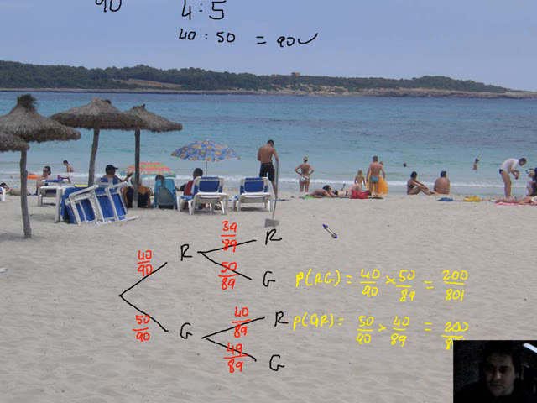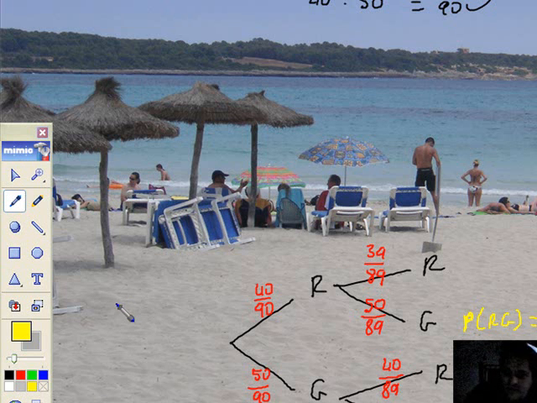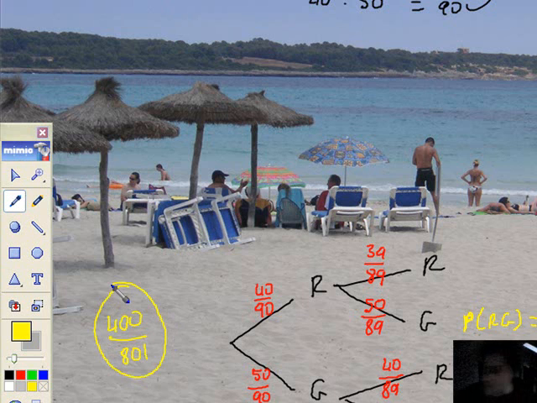I'm going to put the total up here, and actually let's go over here. I've got therefore 400 all over 801. Just in case it simplifies, I'm going to try it anyway. It certainly does not. So the probability of getting a ball of each colour in any order, as long as it's red followed by green or green followed by red, is 400 over 801. And there's your answer. And I'm definitely going to pause that because that's complicated.